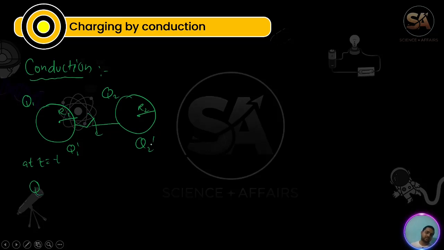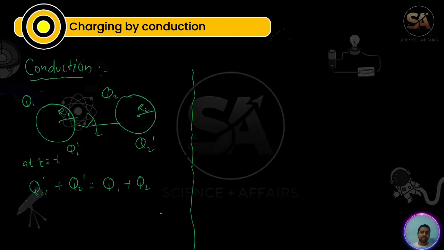By conservation of charge, q1 dash plus q2 dash will be equal to q1 plus q2. And one more thing: if one sphere is larger, it will get more charge.